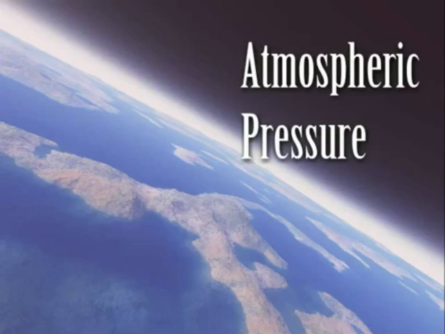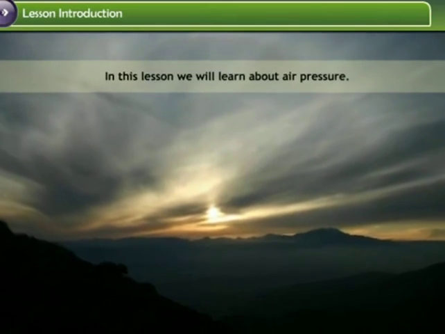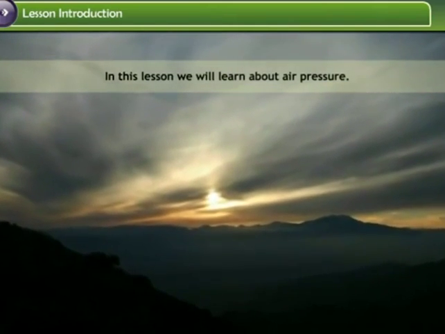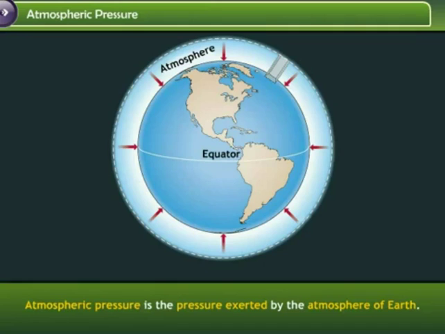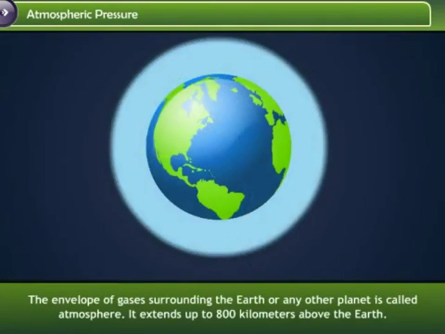Atmospheric pressure. In this lesson, we will learn about air pressure. Atmospheric pressure is the pressure exerted by the atmosphere of Earth. The envelope of gases surrounding the Earth or any other planet is called atmosphere. It extends up to 800 kilometers above the Earth.